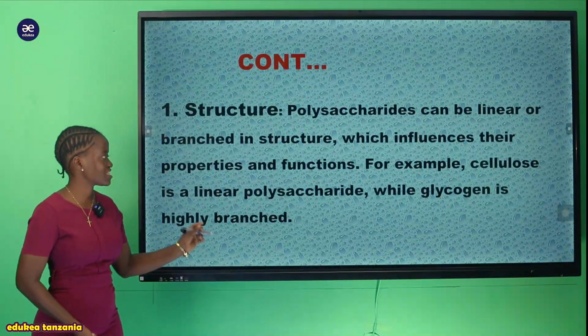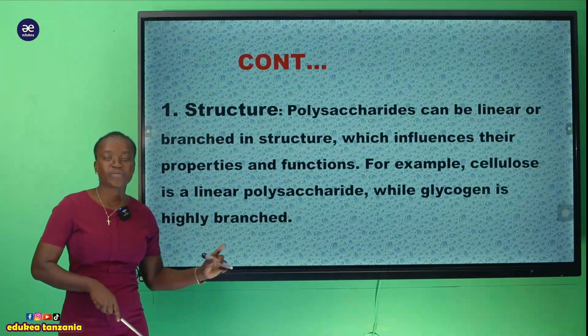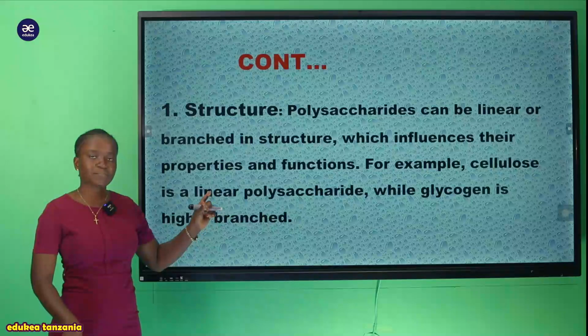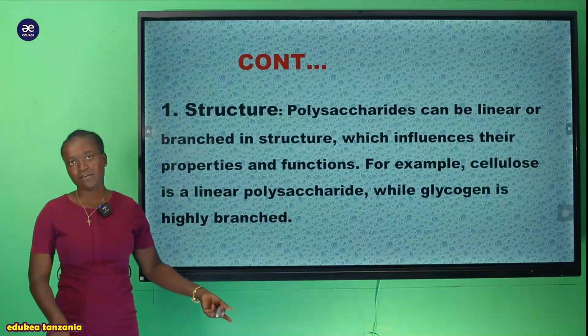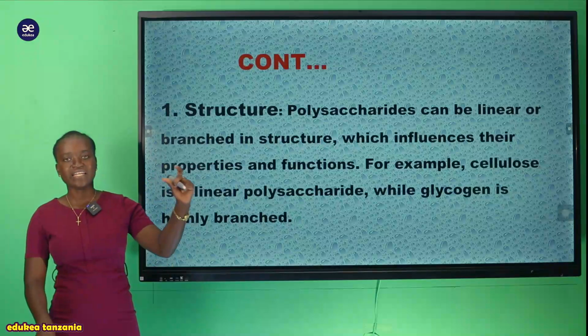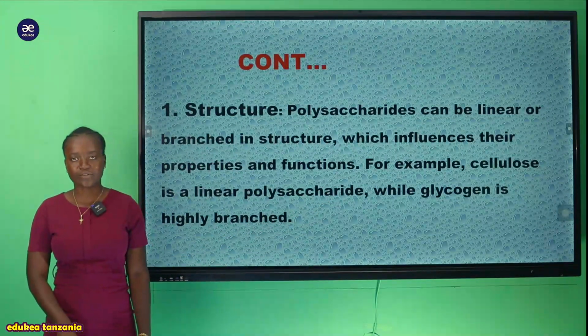So here you have to notice that the structure of polysaccharides varies. We have some polysaccharides which are in linear form, an example of which we have already mentioned, that is cellulose. But also we have polysaccharides which are highly branched. An example of it is glycogen.